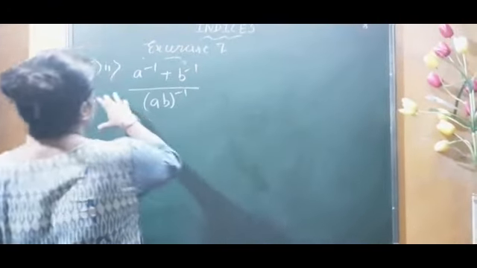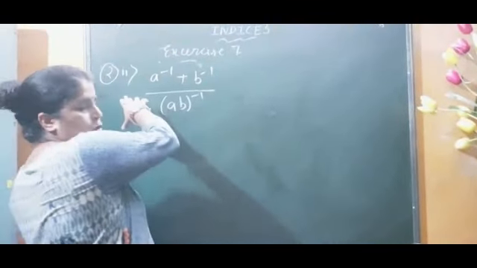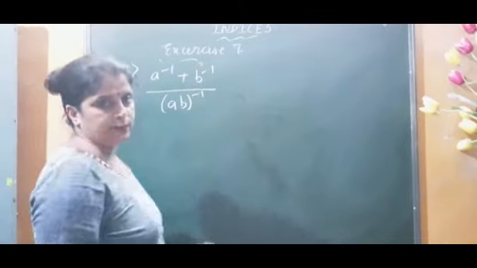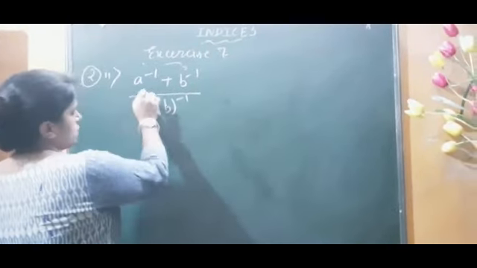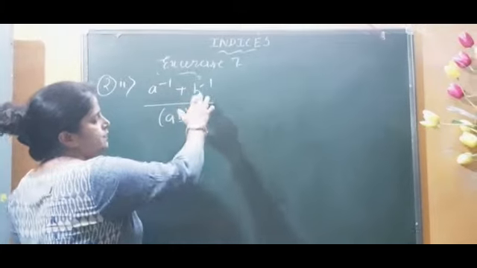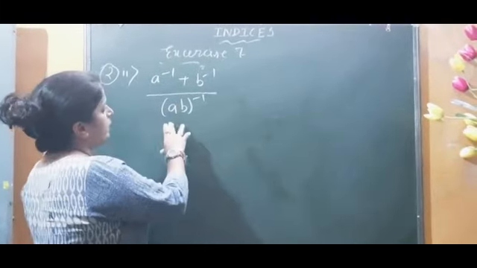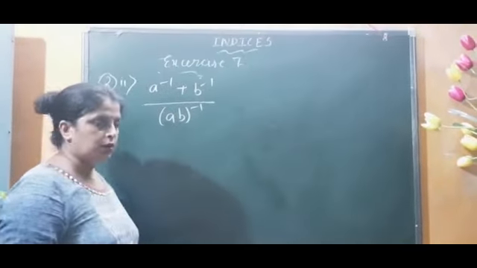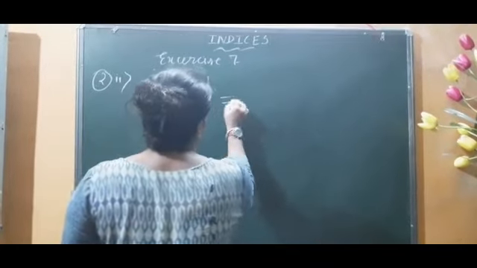Now we are going to solve question number 2, sub question 2, and this is our question and we have to simplify it. The question is a to the power minus 1 plus b to the power minus 1 whole, divided by ab to the power minus 1. So we are going to solve it.